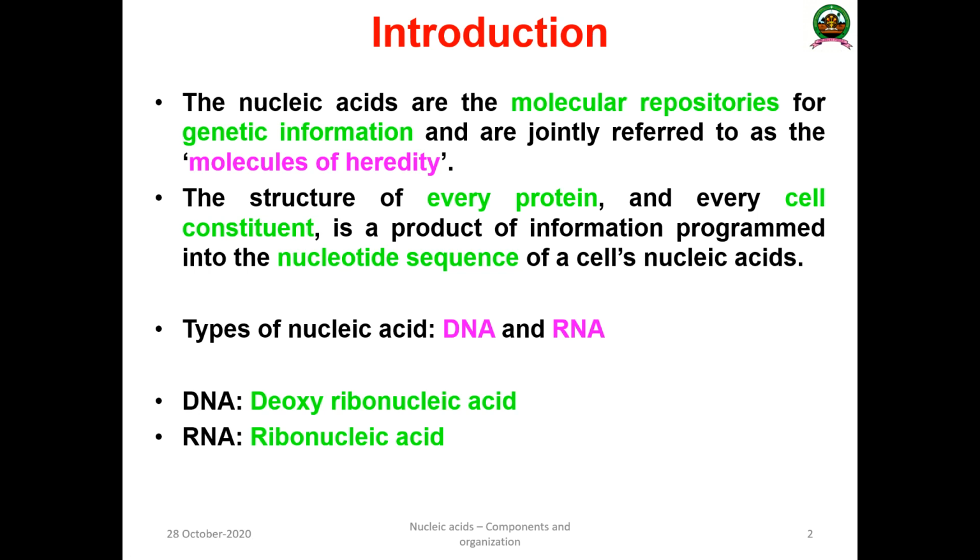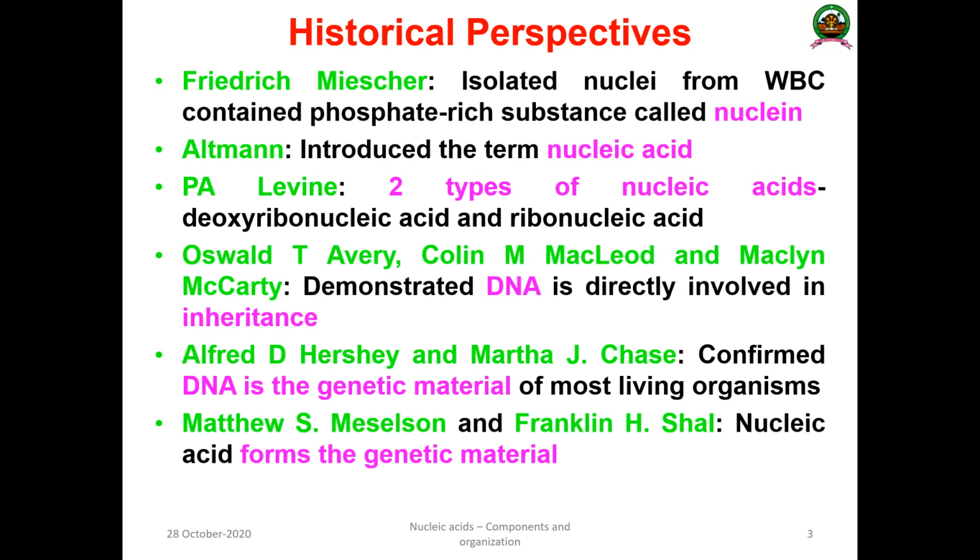Before we discuss the constituents of nucleic acid, we should know some basic concepts about the historical perspective of the discovery of nucleic acids as the genetic material.